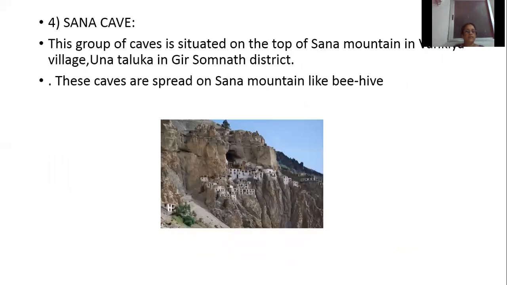The next one is the Sana cave. This group of caves is situated on the top of Sana mountain in the Gir Somnath district. And these caves are spread on Sana mountain like a beehive. So where is it found? It is found on the top of Sana mountain. And in which district is it situated? Gir Somnath district in Una Taluka. And how are these caves spread? They are spread like a beehive.